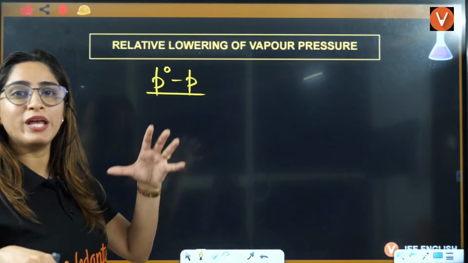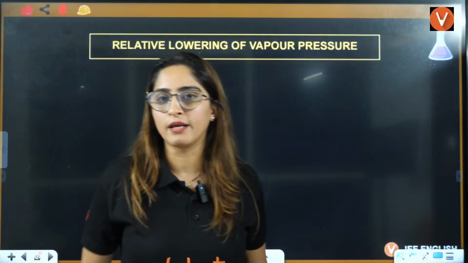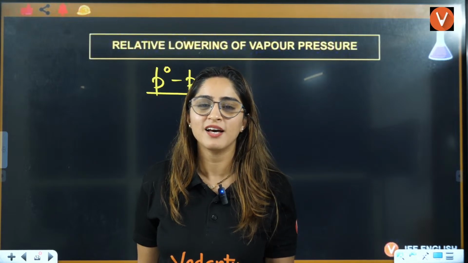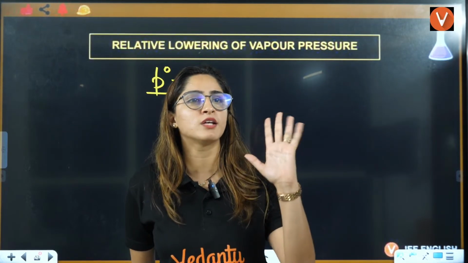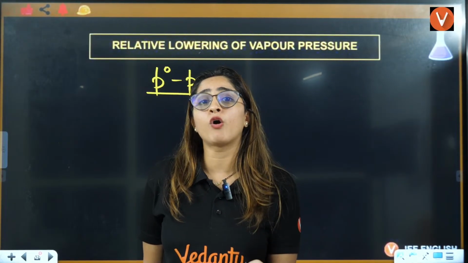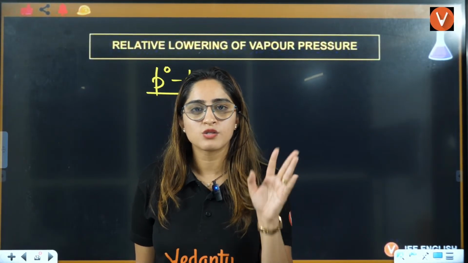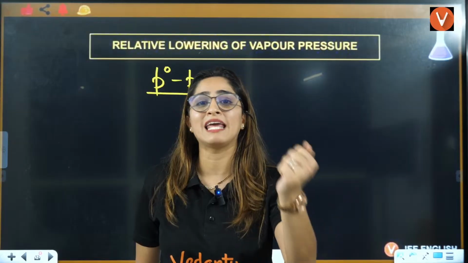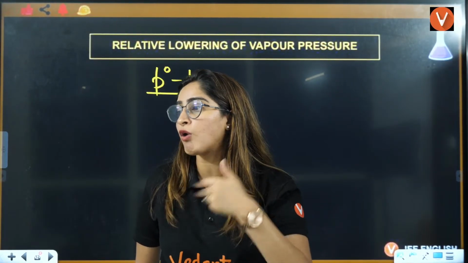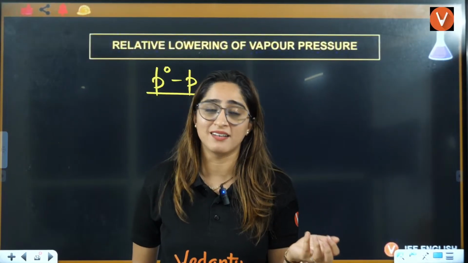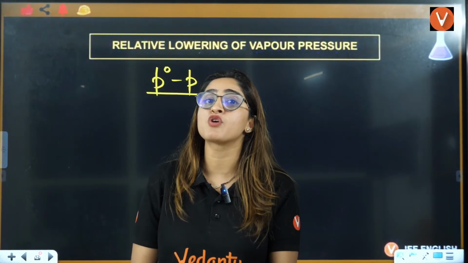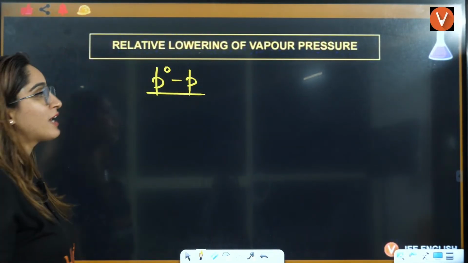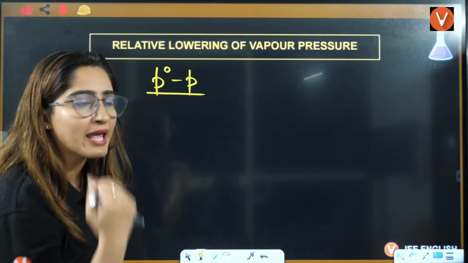Relative lowering means we are comparing it with something, right? Relative always means comparing. Relatives always compare: my son has got this, your son has got this, my daughter is doing this, your daughter is doing this, right? So they're always comparing. Same thing, relative means comparable. We say relative velocity, relative marks. In JEE, we get a relative percentile. The percentile is relative. It depends on the other students also. Cutoff is also relative, that is dependent on something else also, right?